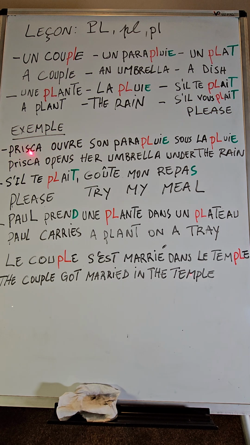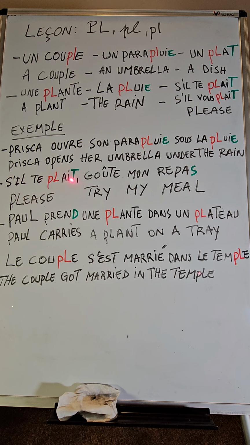We have an example: Prisca ouvre son parapluie sous la pluie. Here, you can notice there is an E at the end of parapluie. Also here, la pluie, E at the end of la pluie, which means Prisca opens her umbrella under the rain. Here, parapluie means umbrella, la pluie means the rain.